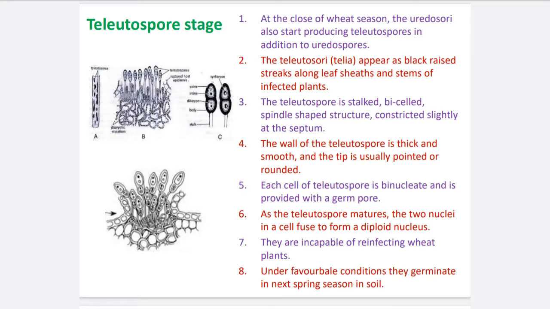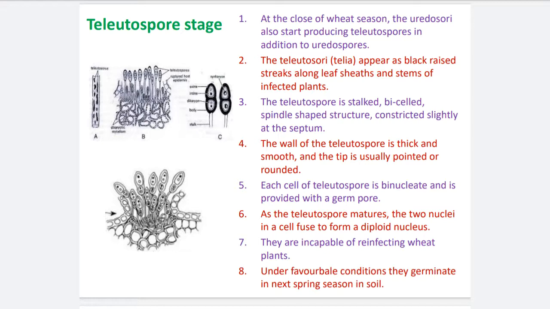Now this is the second spore stage, that is the teliospore stage. See point number 1. At the close of the wheat season, the uredosori also start producing teliospores in addition to uredospores. In the beginning of the life stage of the wheat crop, at the beginning of the infection, Puccinia produces the uredospores.